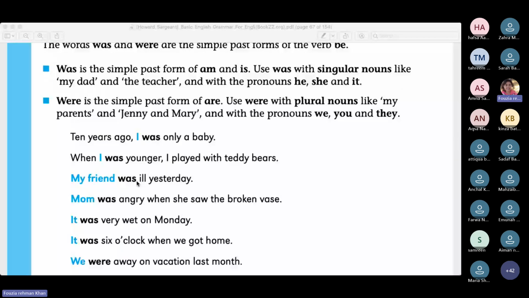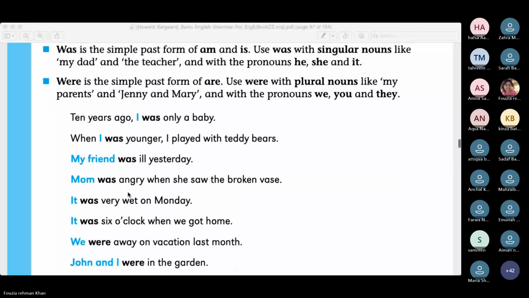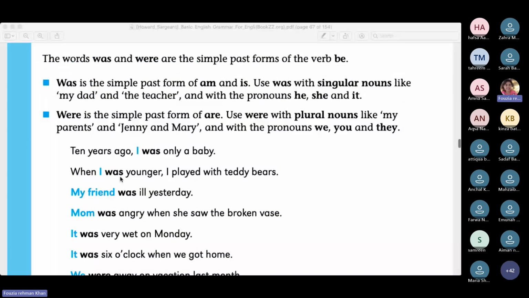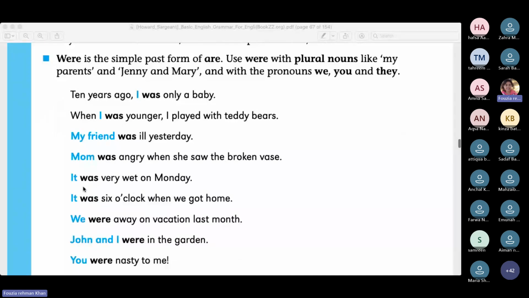My friend was ill yesterday. When we have this without the main verb, we only have verb be. This becomes the main verb, and you can complete a sentence without the helping verb. Like this is the main verb here, and this is the main verb here. My friend was ill yesterday. Mom was angry.